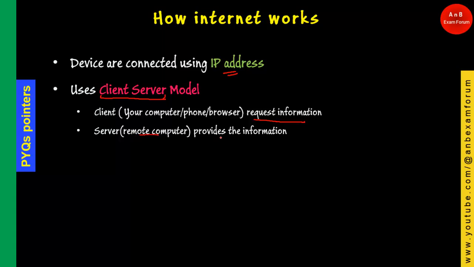It is like you want some information, and the server is the information warehouse where you will get it. The client is your computer, phone or browser which requests the information, whereas the server is the remote computer which provides it.